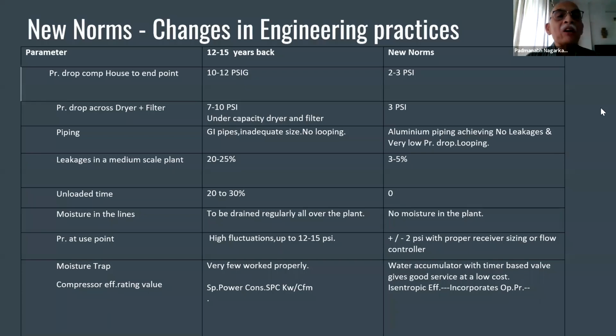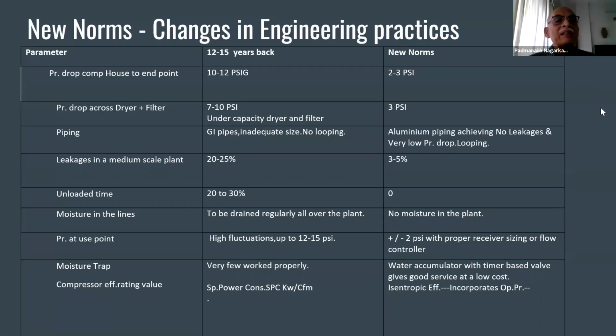Now pressure drop across your filtration, that is your treatment, that is dryer and filter. Earlier 7 to 10 psi was accepted. Now it is 3 psi. Earlier there used to be under capacity dryers and choked filters, and generally people used to neglect that because some moisture and some oil going to the line was not much of a problem. Nobody bothered that it has a cost which you are paying.